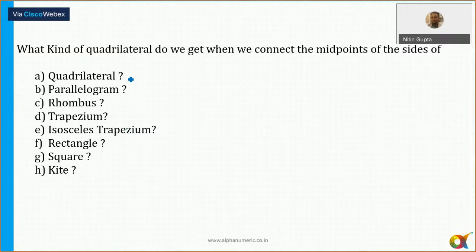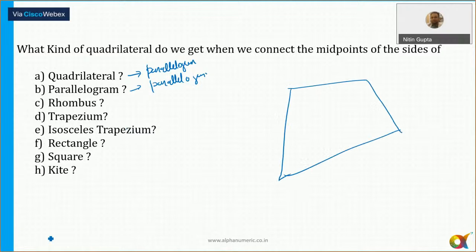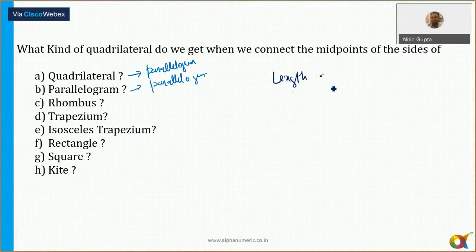So in the first one, whenever you join the midpoints of the sides of a quadrilateral, we'll always get a parallelogram. Okay, in general, parallelogram के midpoint को join करने और get a parallelogram. और मैंने एक टेक्निक बताई थी कि ऐसा कोई भी फिगर किसी भी क्वाड्रिलेटरल में अगर if the length of the diagonals are equal, दो चीज बताया था, length of the diagonals are equal, और let me tell you one thing one by one. Okay, length of diagonals are, so in what all figure the length of diagonals are equal?